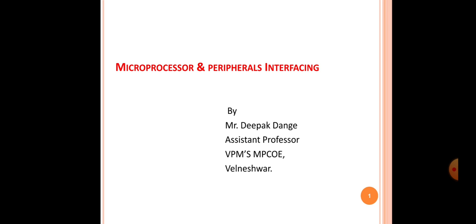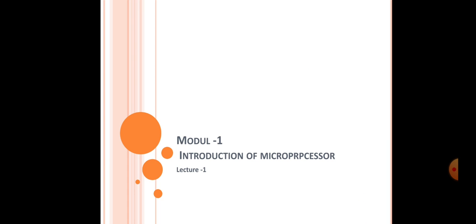But in your mobile phone, you are using different apps, like YouTube, WhatsApp, or other apps. In those apps, some programming is involved. When you are sending a message, some programming is involved in the background, and this task is done by the microprocessor. So keep in mind, wherever programming is involved, there is a microprocessor.